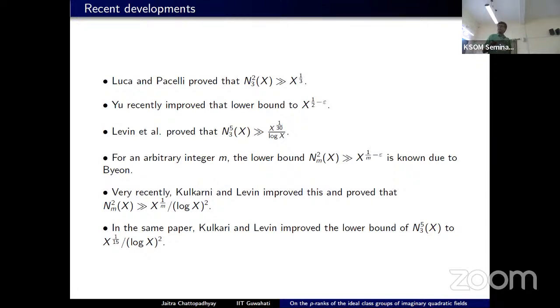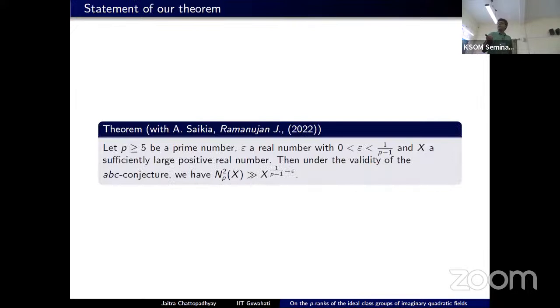And our result is kind of an improvement of the result proven by Bion, that the 3-rank is at least 2, which has a lower bound of x to the 1 over m minus epsilon. So we could prove that we can go up to x to the 1 over t minus 1 minus epsilon under the validity of the ABC conjecture. In the course of the talk, we will explain where exactly the necessity of applying the ABC conjecture arises.